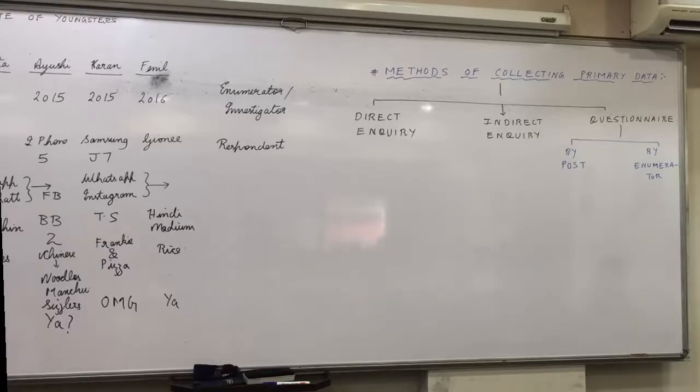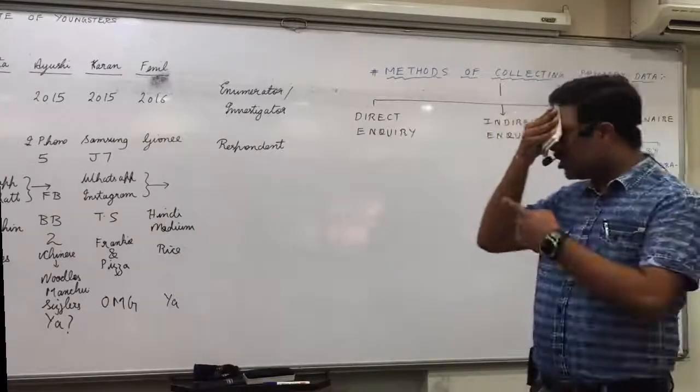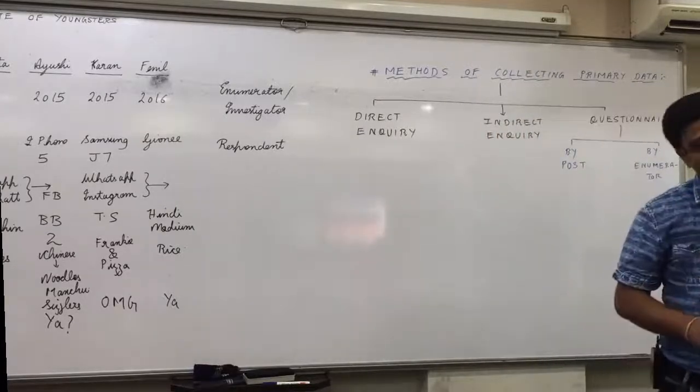So three main methods of collecting primary data. What are the three main methods? Direct inquiry, indirect inquiry, questionnaire. Within questionnaire: questionnaire by post, questionnaire by enumerator. Raise your hand who is not clear with this topic. Any doubts? Shall I ask you questions based on it? Yes.